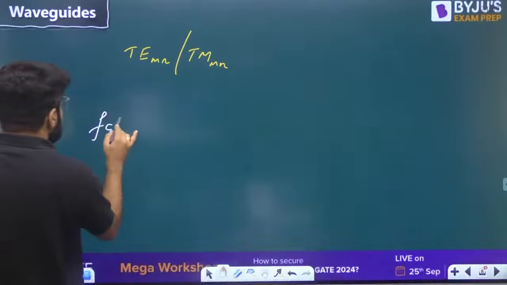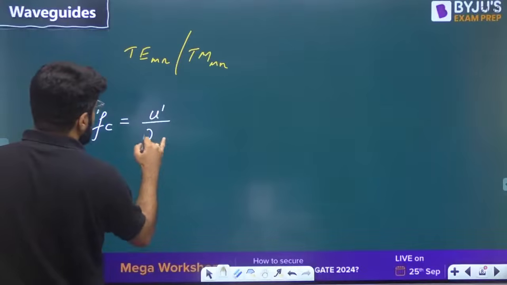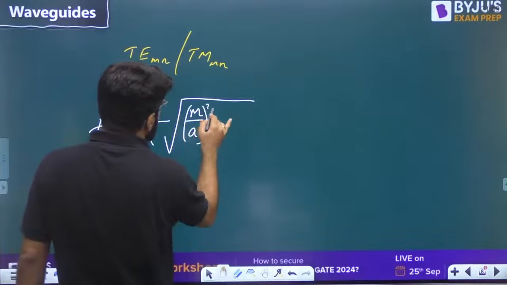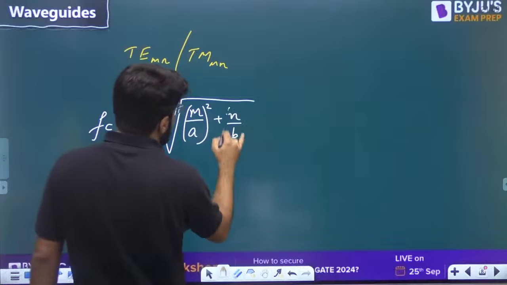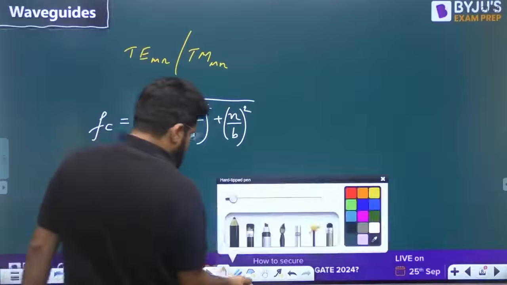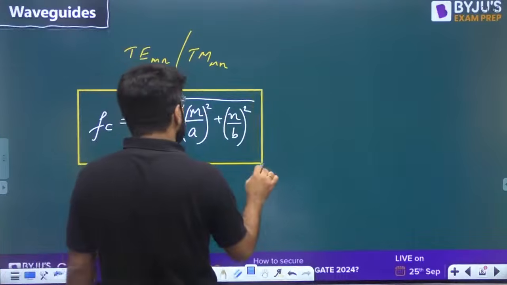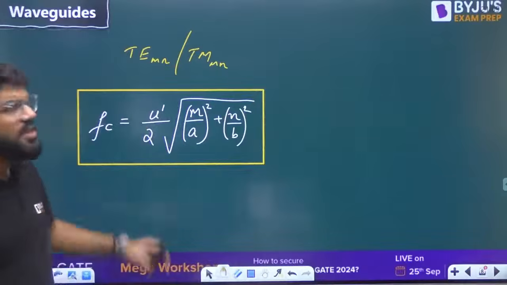The cutoff frequency is given by the formula U dash by 2 under root of (M by A) whole square plus (N by B) whole square. That is a very, very important cutoff frequency. Many questions can be just on the cutoff frequency only. Here, what is the U dash, guys?